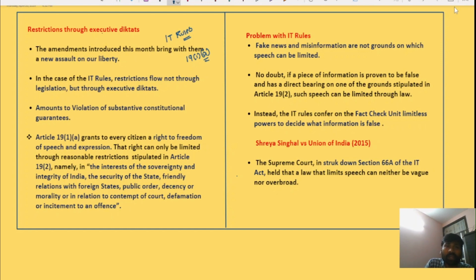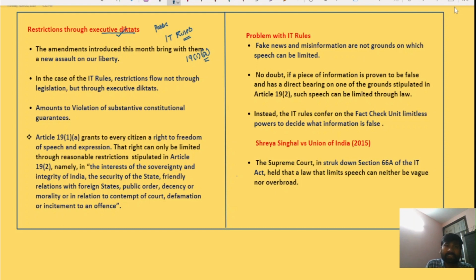Because these rules are issued through an executive order. This does not have a legislative sanction. This is just issued through an executive order. This is an executive diktat.